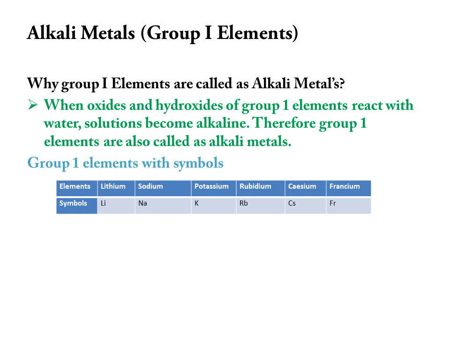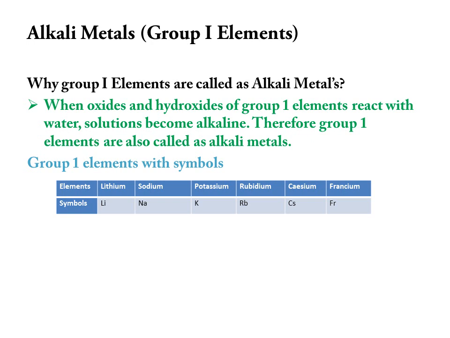So these are called alkali metals. How are you going to remember these alkali metals or group 1 elements? Remember like this: Lina ke Rab se friendship.